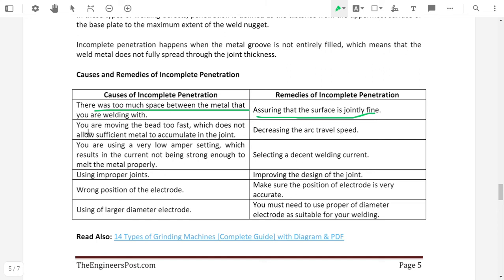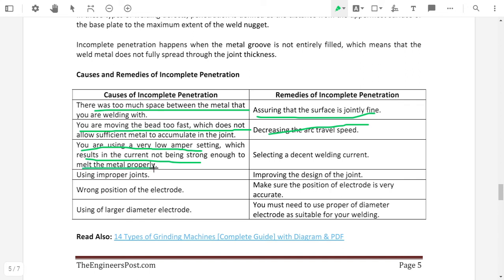The next cause is moving the bead too fast, which does not allow sufficient metal to accumulate in the joint. If the welding speed is too fast, the weld or filler material will not fill the gap properly between the two base plates. To avoid this, we need to decrease the arc travel speed, so the welding speed should be selected properly and not be too fast. Another cause is using a very low ampere setting, which results in a current that is not strong enough to melt the metal properly.